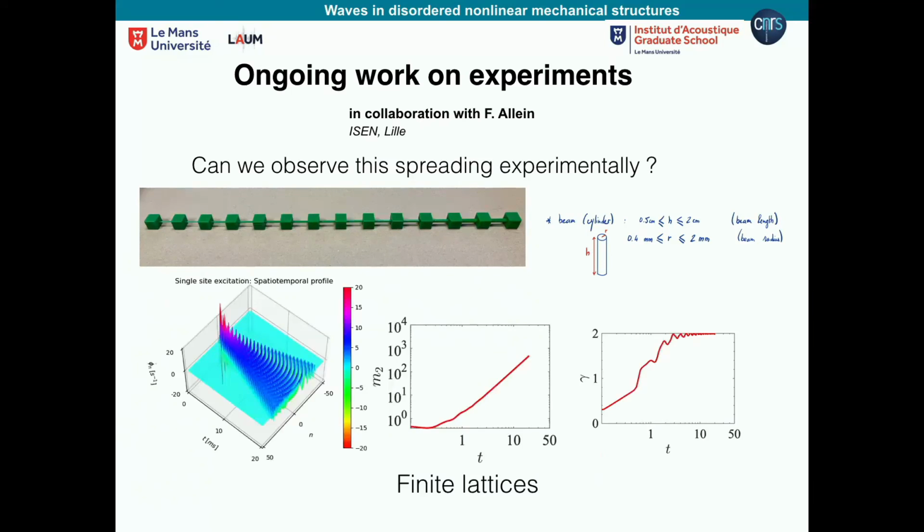The main challenge is that the system is finite. Before I was going to 1,000, 5,000. So the question is, if you want to measure this M2 or these exponents, is it possible with a finite structure? Here I show a simulation for 100 particles. This is the famous spreading parameter M2 and the exponent. What we need to see is whether it is able to reach the homogeneous value, the value of 1, at a finite time. And the answer is it is, okay?